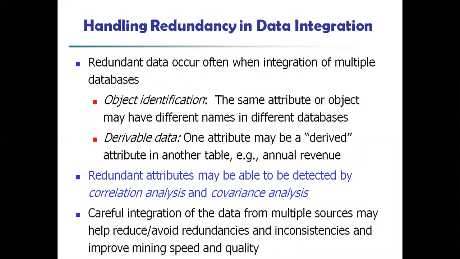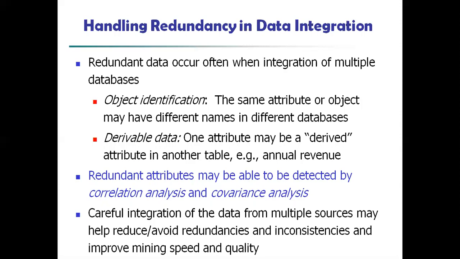Next one is handling redundancy in data integration. Redundancy may also happen. We have seen that we can overcome it by the normalization concept. We know the concept of redundancy and how to clear it. Now we'll see how to handle it in data integration. Redundant data occurs when integrating multiple databases.